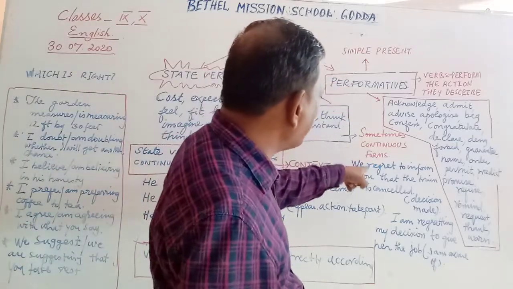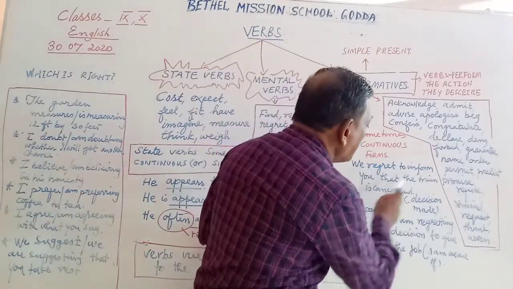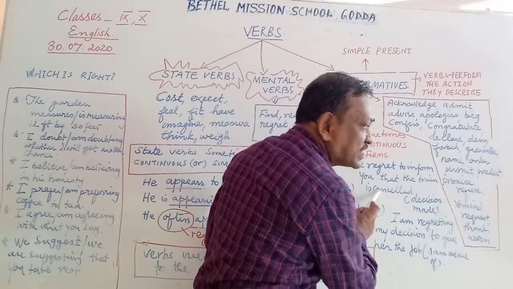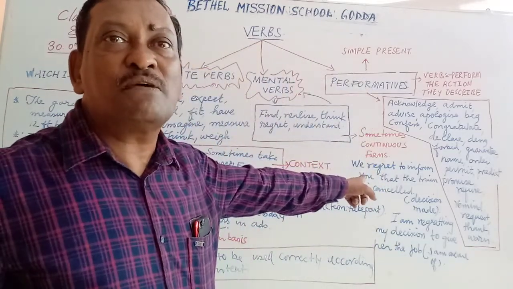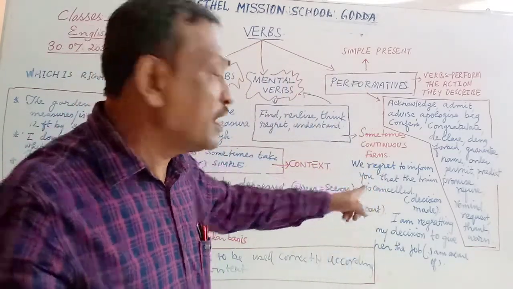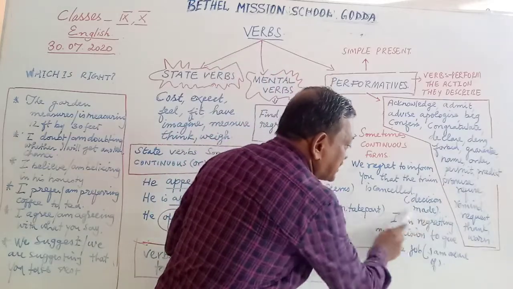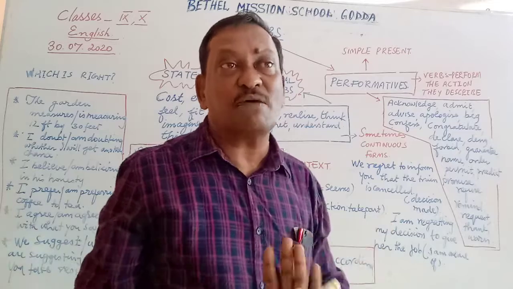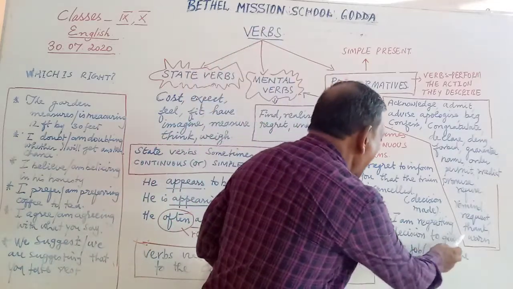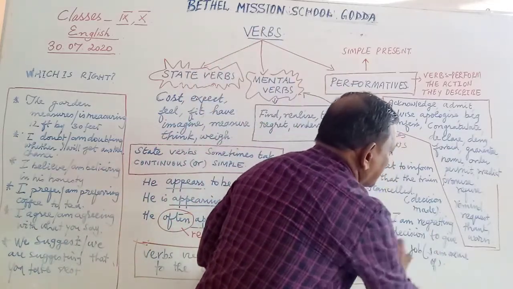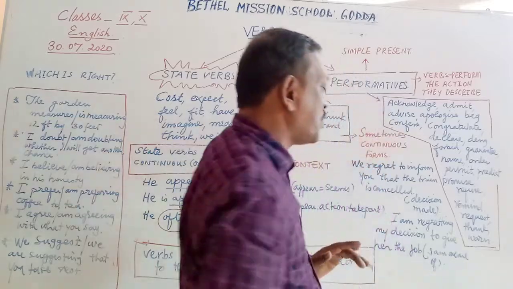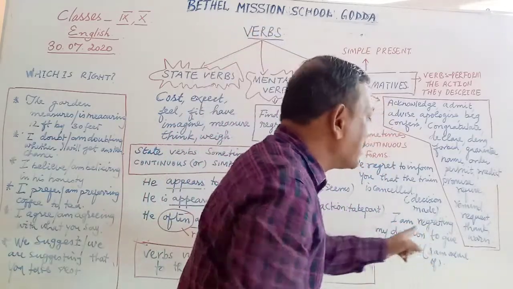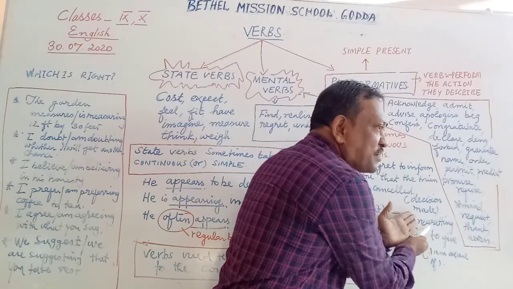Now, look at this. We regret to inform you that the train is cancelled. Regret is used in a simple present form, remember. But this is a decision. We regret to inform you that the train is cancelled. Simple present. But I am regretting my decision to give her the job. Now what does this mean? Regret has become regretting here. But why?